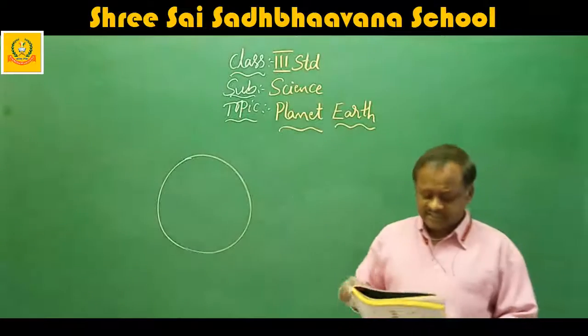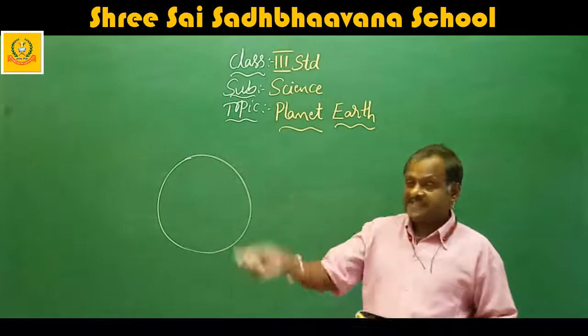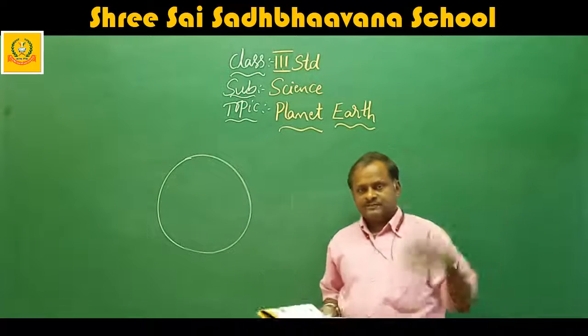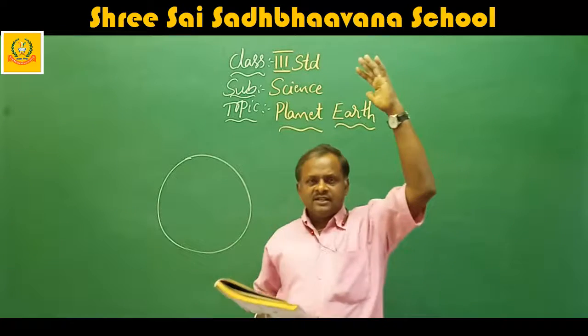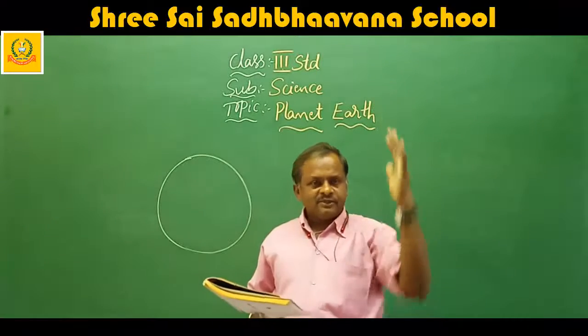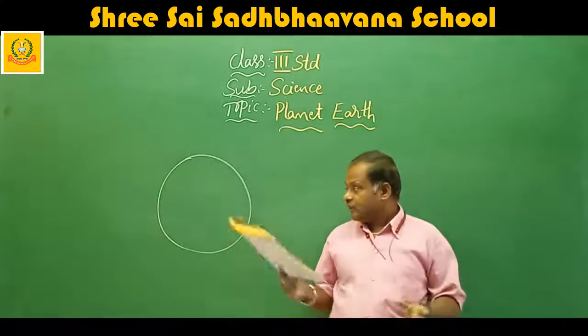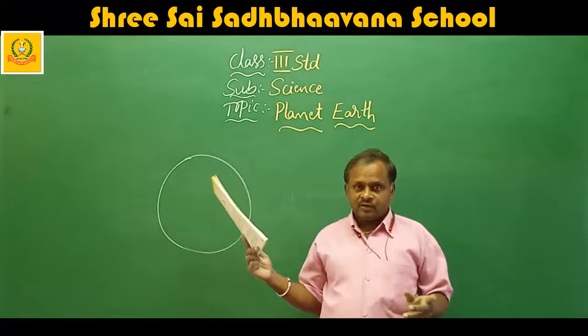What is the shape of the Earth here? How did they decide it? In the olden days, we couldn't go up to the sky. At that time, there were no rockets or satellites or anything. At that time, they decided that this Earth is round.